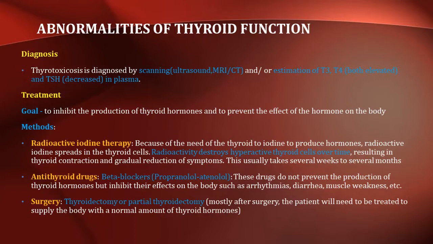The treatment methods include radioactive iodine therapy, administration of antithyroid drugs, and in necessary cases, thyroidectomy or partial thyroidectomy. Mostly after surgery, the patient will have to be treated to supply the body with a normal amount of thyroid hormones.